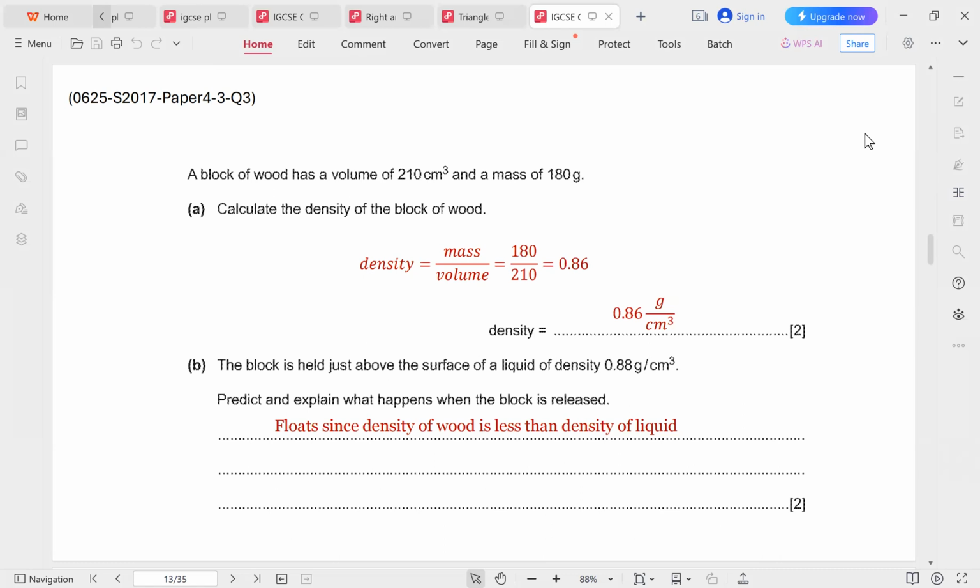The block is held just above the surface of a liquid of density 0.88. Predict and explain what happens when the block is released. Of course, since the liquid is more dense, the block is going to float, since the density of the wood is less than the density of the liquid.